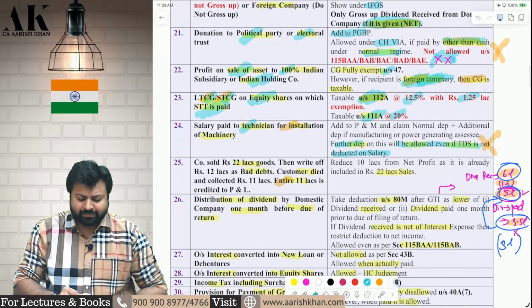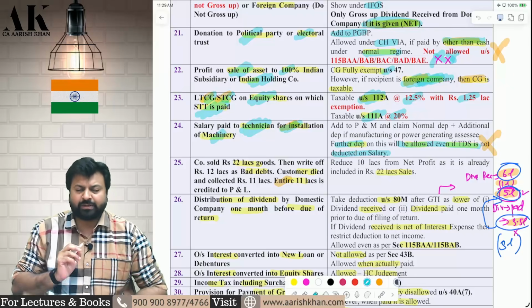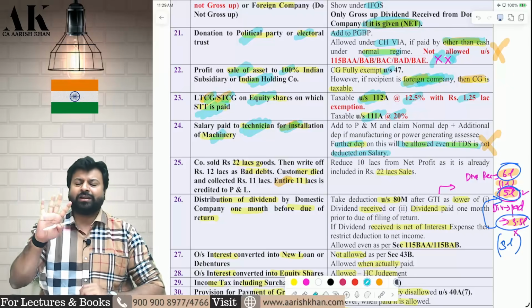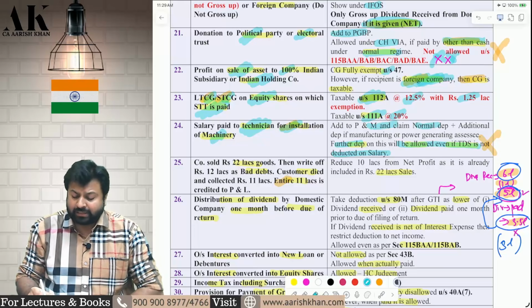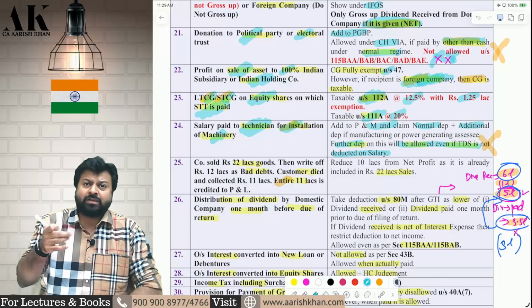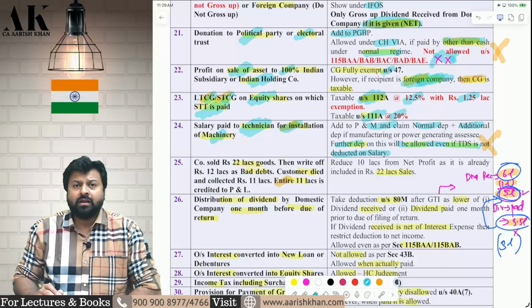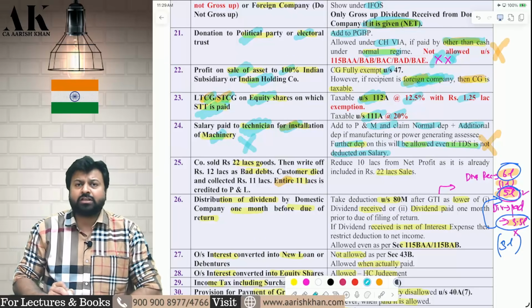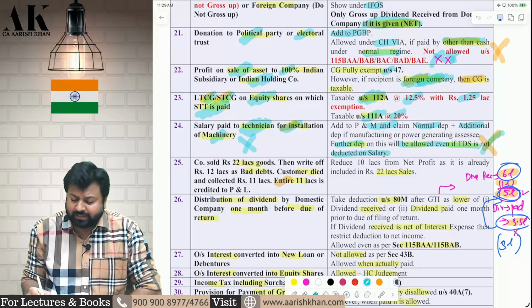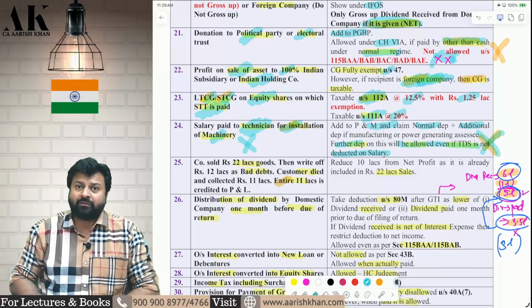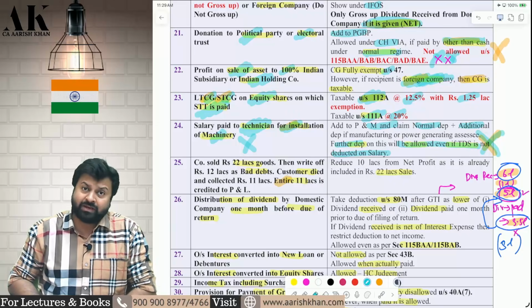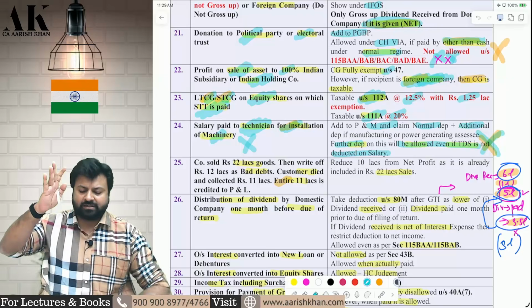Next, you are paying some salary to a technician for installation of machinery. First of all, add to PGBP. It is not a revenue expense. It will be added to the machinery. You add to the machinery, claim normal depreciation, and claim also additional depreciation if you are a power generator or a manufacturer. Further, if you have not deducted TDS on this machinery, it's okay. For capitalization, TDS is not required. For claiming revenue expense, TDS deduction is mandatory. But for capitalization, TDS deduction is not mandatory. You can capitalize the salary even without deduction of TDS. I hope it is clear. It's a very important point.